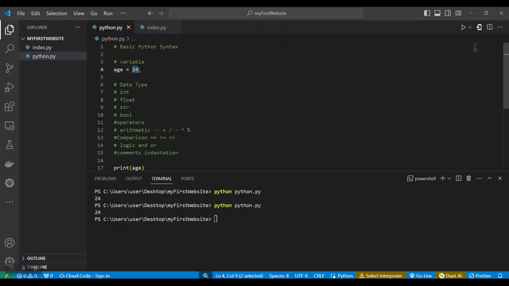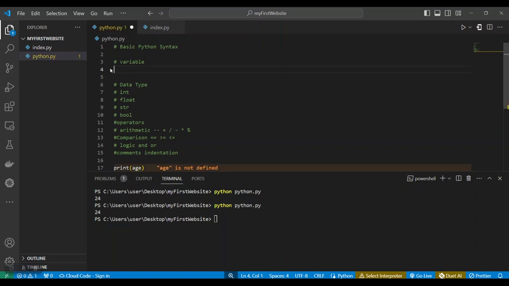It could be a name, it could be a message, it could be anything you can think of at all. It could even be a list of something, which we are also going to look at. So variables in programs are used to store information. I hope you understand that very well.